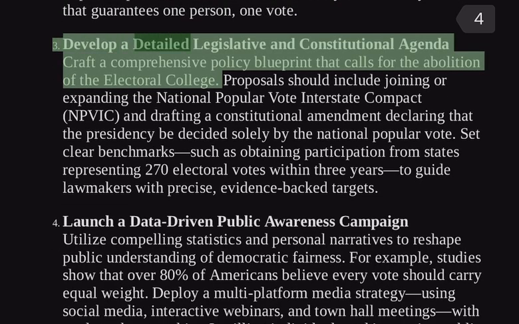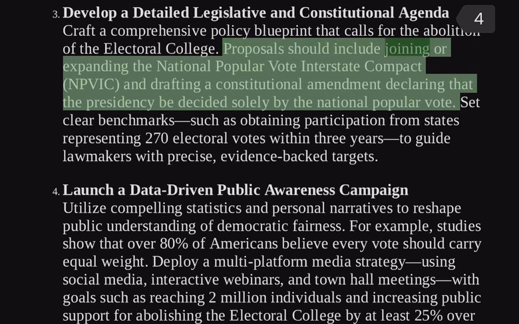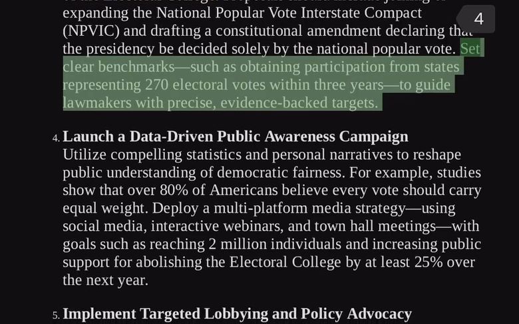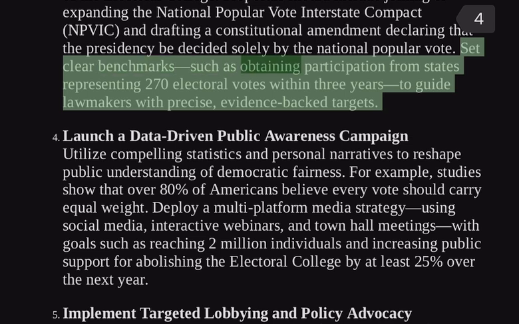3. Develop a detailed legislative and constitutional agenda. Craft a comprehensive policy blueprint that calls for the abolition of the Electoral College. Proposals should include joining or expanding the National Popular Vote Interstate Compact and drafting a constitutional amendment declaring that the presidency be decided solely by the national popular vote. Set clear benchmarks, such as obtaining participation from states representing 270 electoral votes within 3 years, to guide lawmakers with precise, evidence-backed targets.